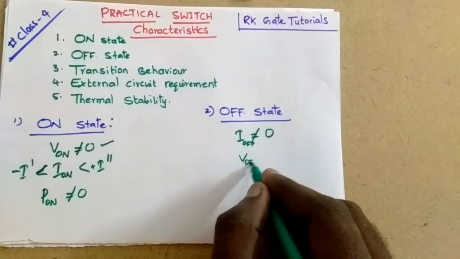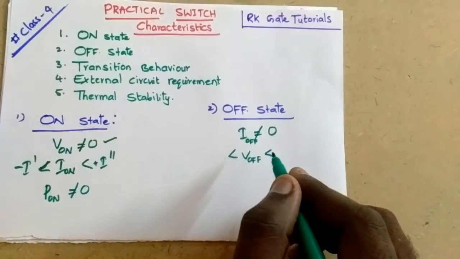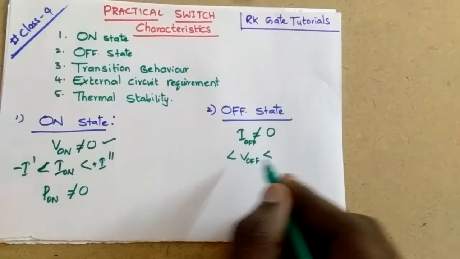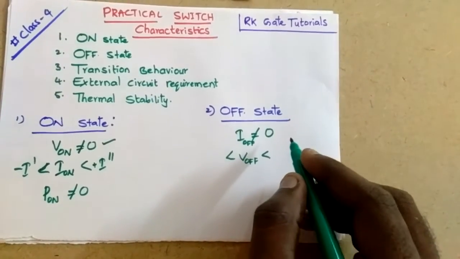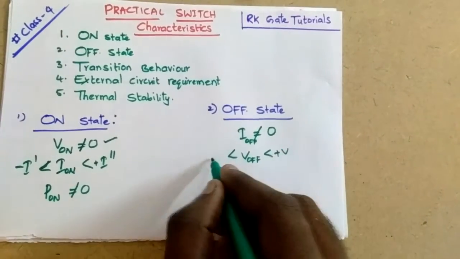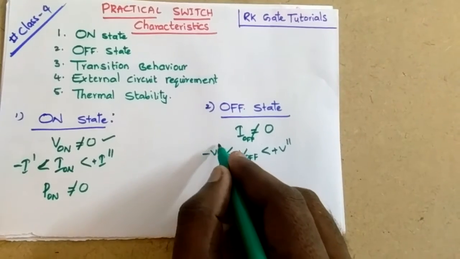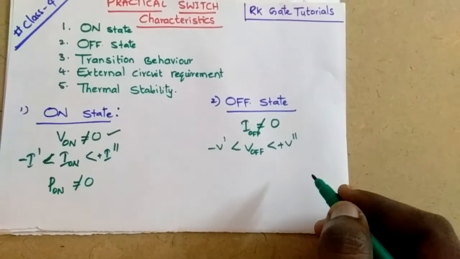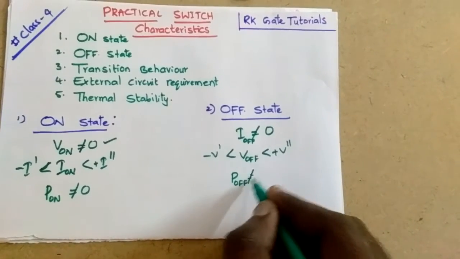And during the off position, what happens to the voltage? The voltage should be maximum, that is, it should range from minus infinity to plus infinity. But due to the practical scenario, the voltage ranges from minus V dash to plus V double dash. And of course, power loss in this situation still exists.